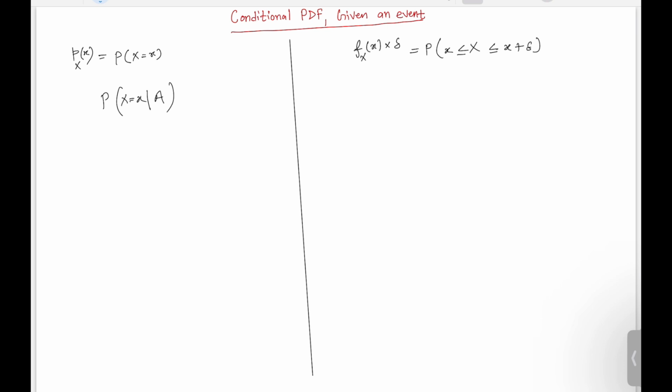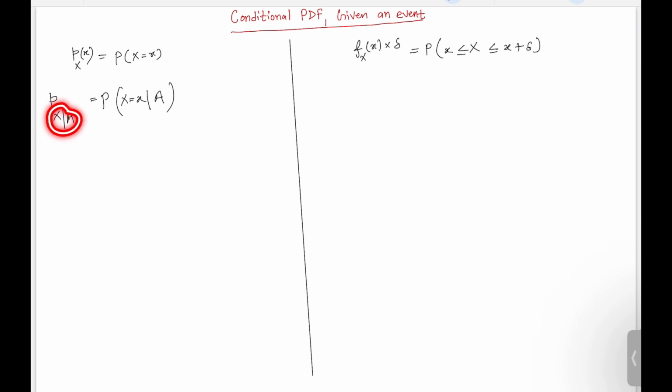And if you have to denote this in PMF notation, that PMF would be a conditional probability mass function, right? Since we are talking about the PMF, we will be using little p, and we are talking about the random variable x, but not under some condition. So this is how we can write it. We are talking about not only the random variable x, but this random variable x under some condition.